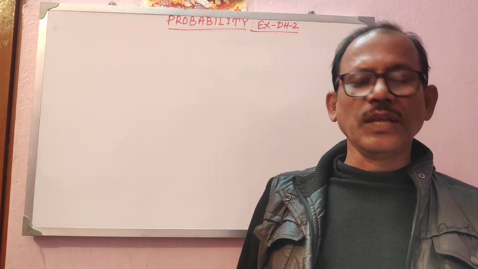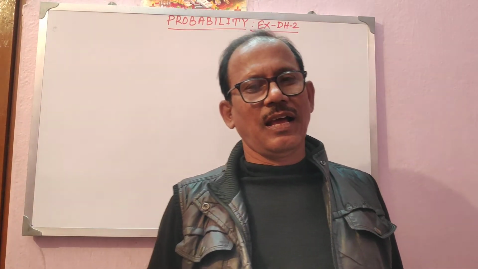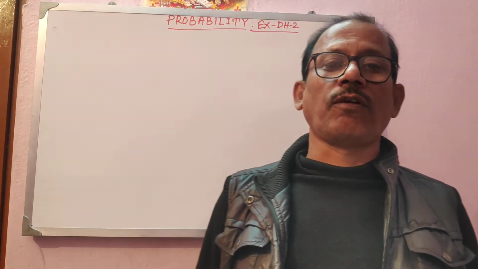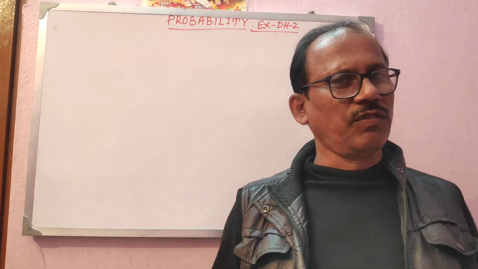You are younger today than tomorrow. Tomorrow you will be elder than today, isn't it? I will be one day elder tomorrow than today. It is certain to happen. So it will come under certain to happen. The sun comes up from the west. Never. So it is impossible to happen.